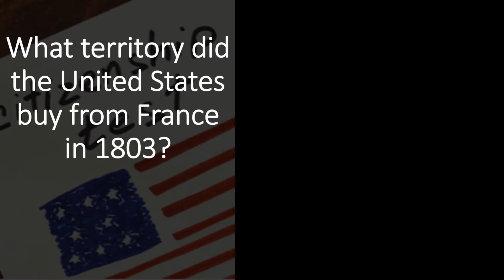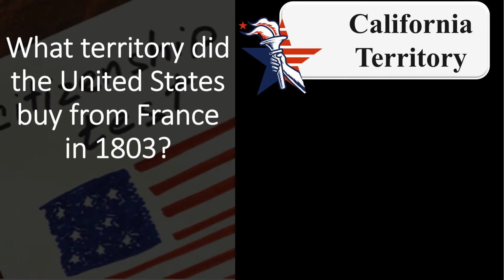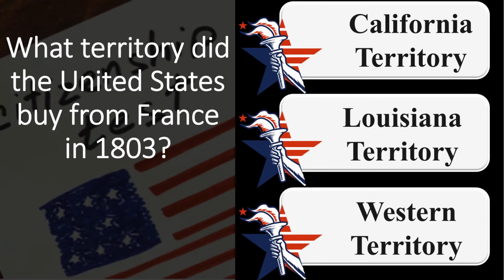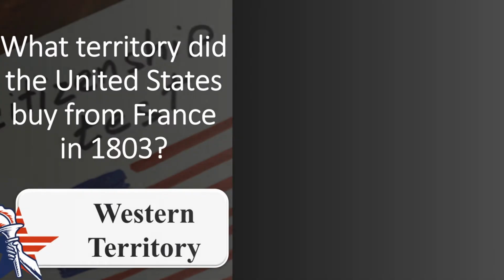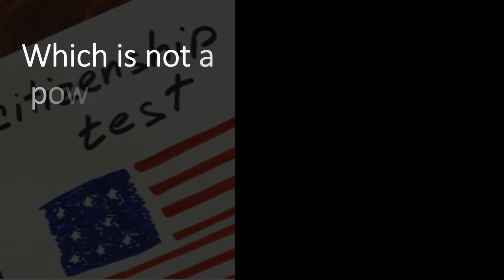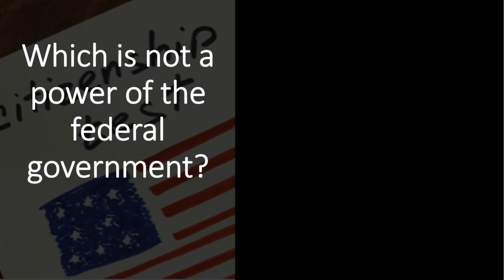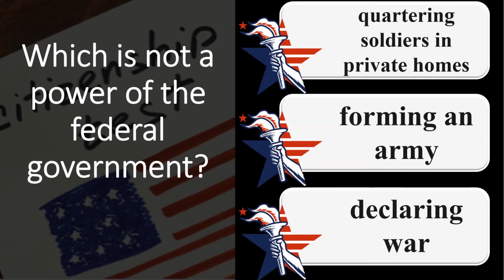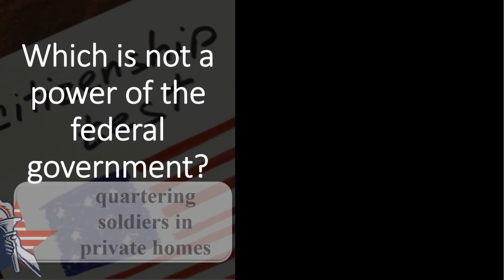What territory did the United States buy from France in 1803? California Territory. Louisiana Territory. Western Territory. Western Territory. Which is not a power of the federal government? Quartering soldiers in private homes. Forming an army. Declaring war. Quartering soldiers in private homes.